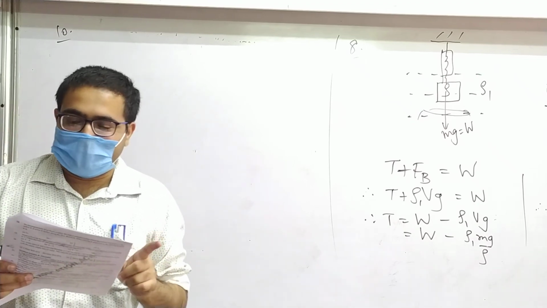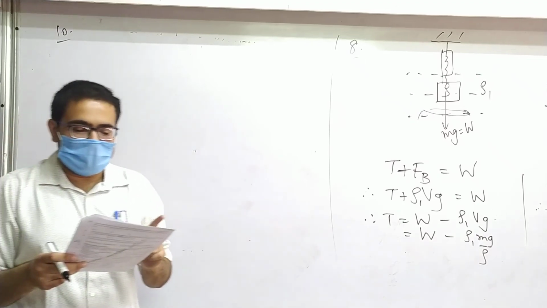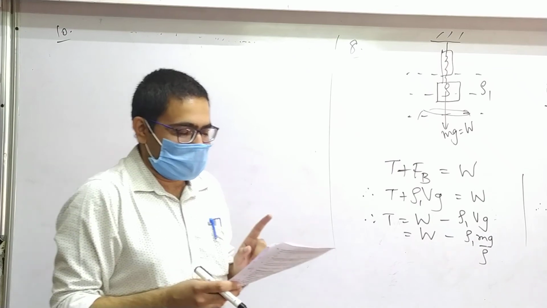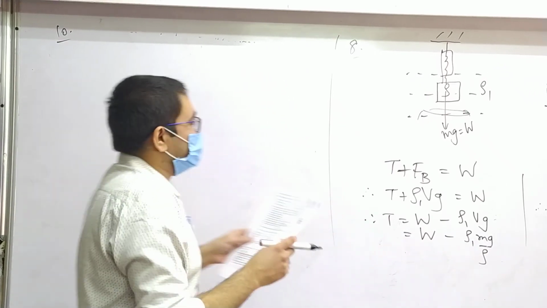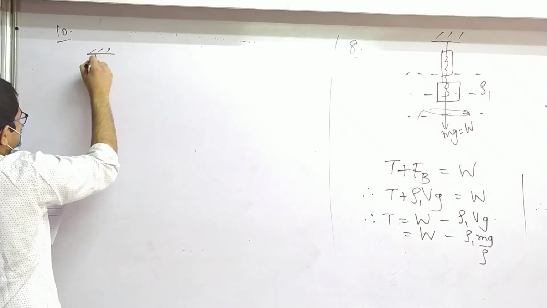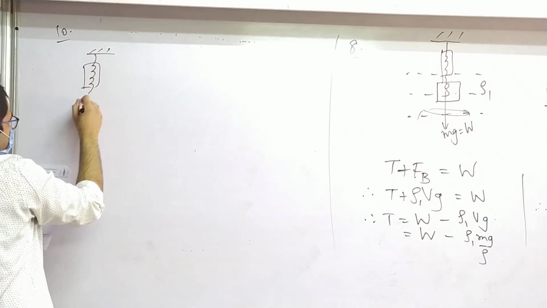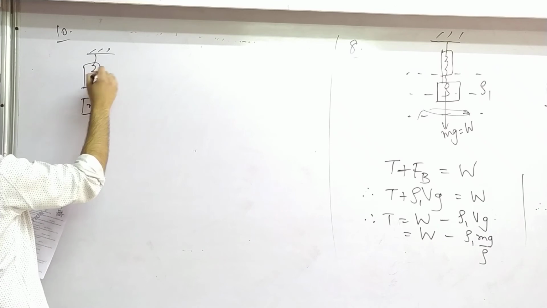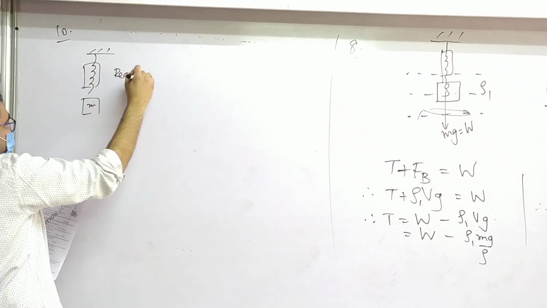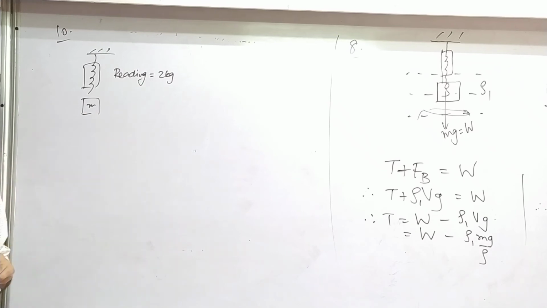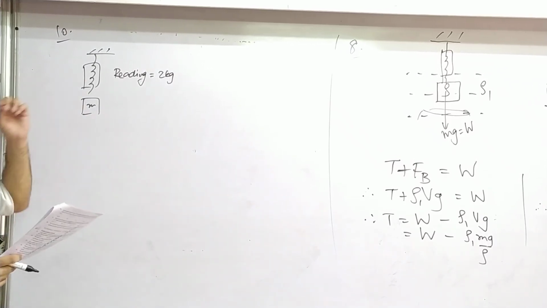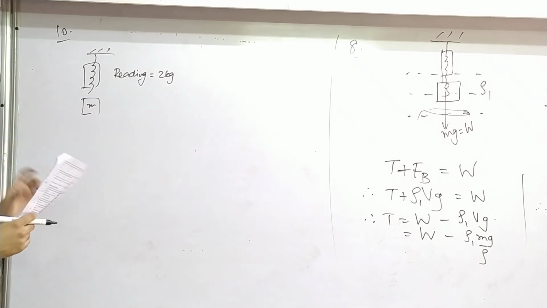Spring balance A reads 2 kg with a block M suspended from it. Okay, so what it says is that there is a spring balance, and when you attach this M here, how much is the reading? Do you remember reading? Yeah. I hope you do. T of the string is called the reading for a spring balance. Okay, so reading is 2 kg for this one.